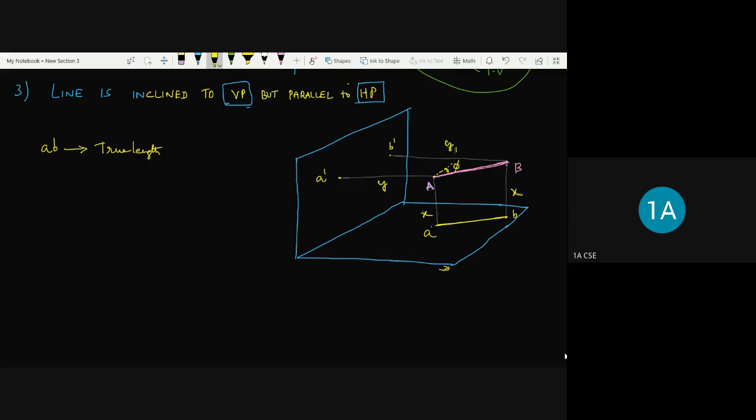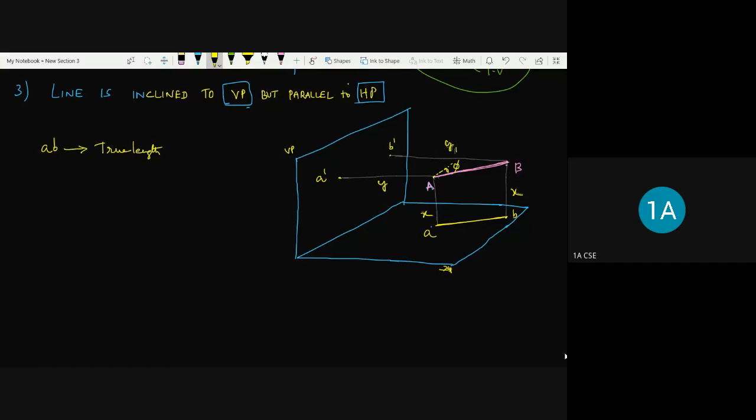The endpoints are both at the same distance from the horizontal plane, so the view obtained on the horizontal plane, while viewing from the top, represents the true length of that particular line. So AB represents true length.